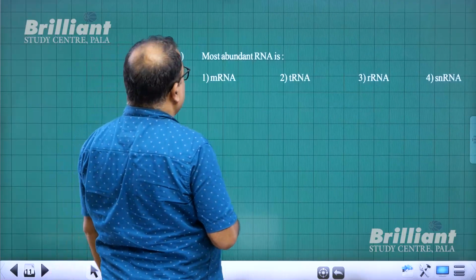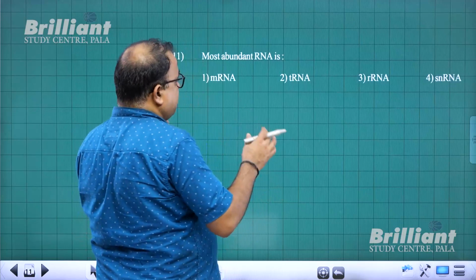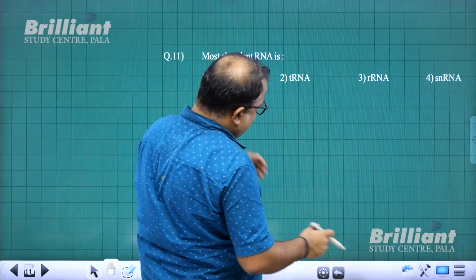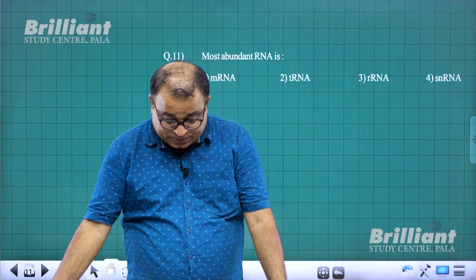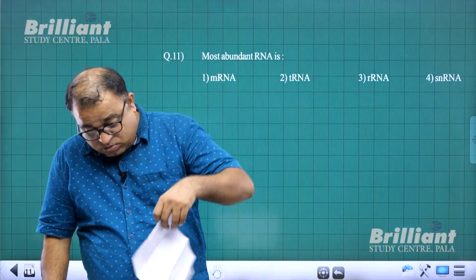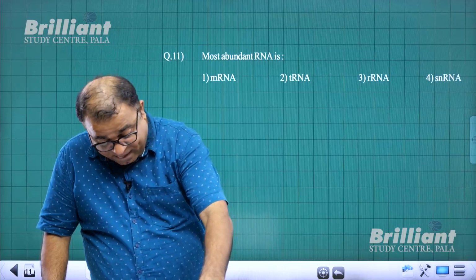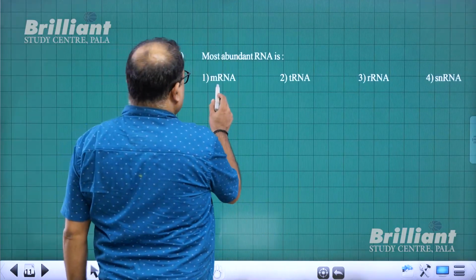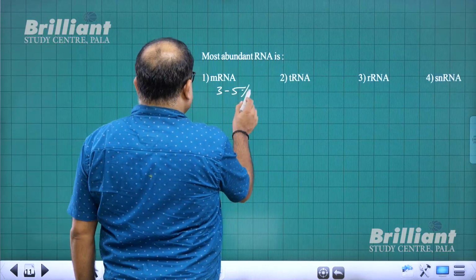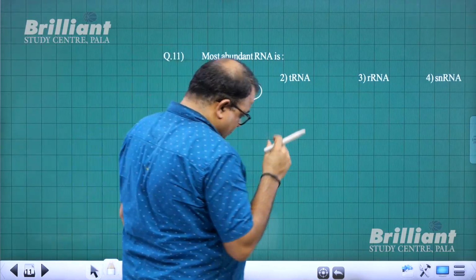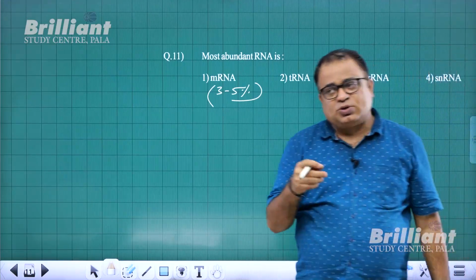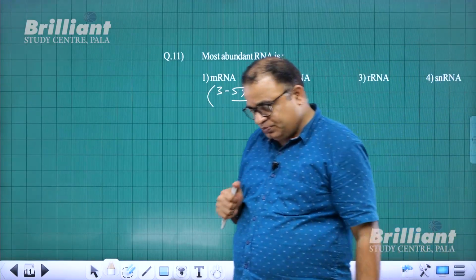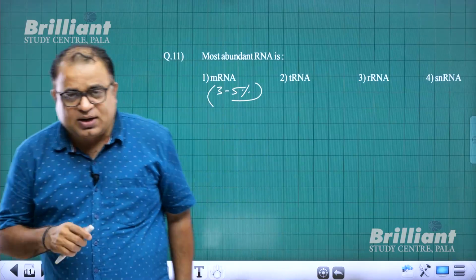With that I come to question number 11. Most abundant RNA is... This is previous year NEET question also. Most abundant RNA. You see, mRNA accounts for 3 to 5% of total RNA inside a cell. So mRNA is 3 to 5%.